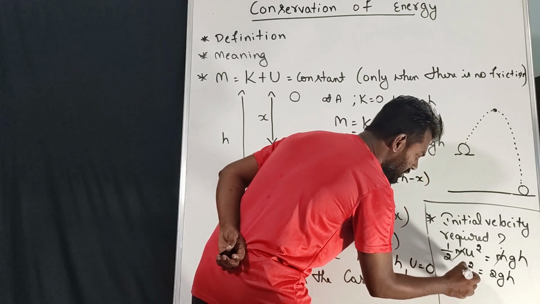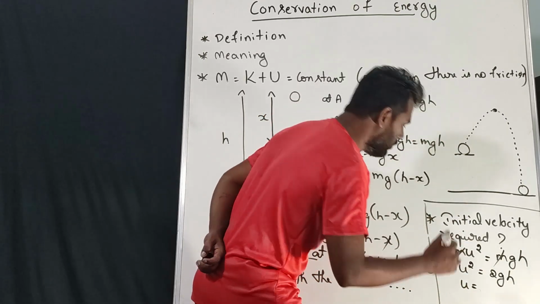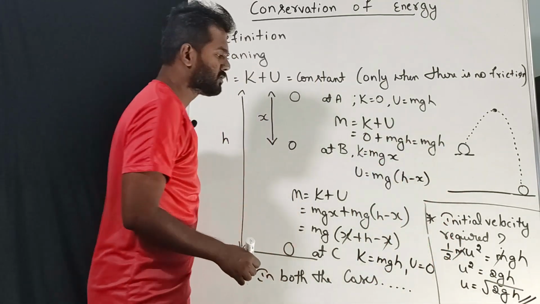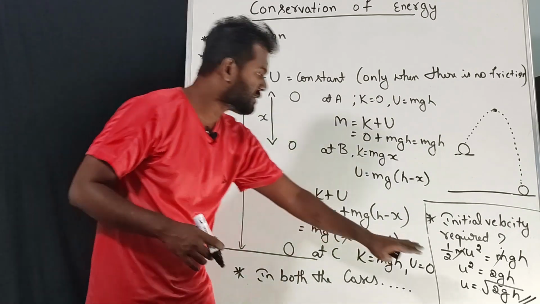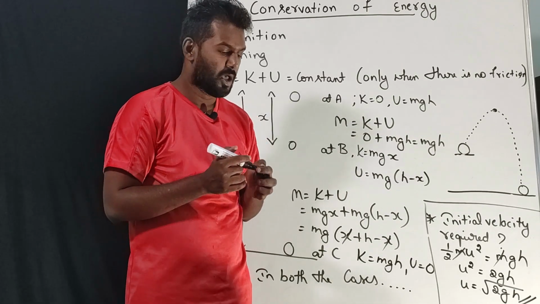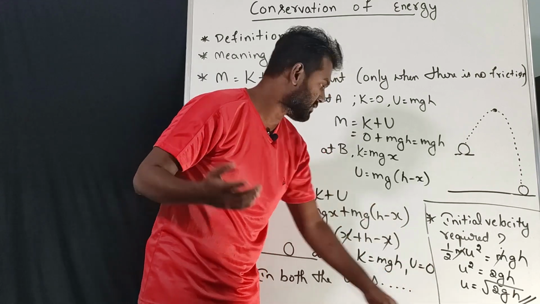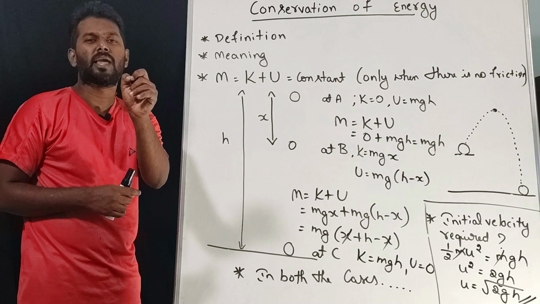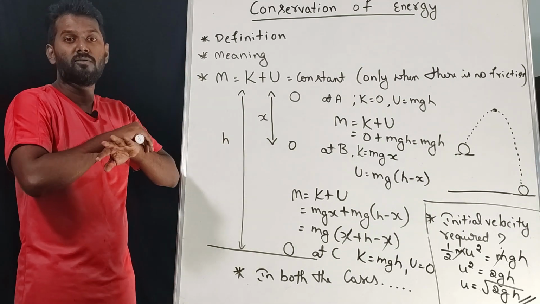Now we require only u. When you send this square to that side, it becomes a square root, so u is equal to the square root of 2gh. So initial velocity is equal to square root of 2gh. This may be useful for your exams also, for solving numericals. So this is how we find the required equations. Now I think we have covered everything, and there is one more simple example.